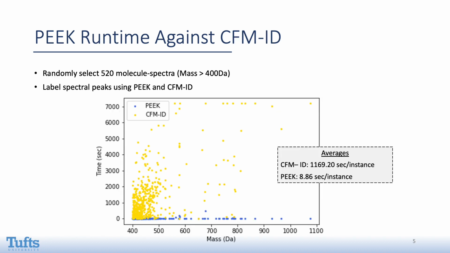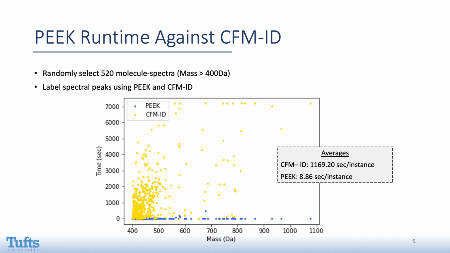We conducted a second experiment to assess Peak's runtime with larger molecules. We randomly selected 520 spectra of unique molecules with masses greater than 400 Dalton. We then labeled these spectra with Peak and CFM-ID. Here is a plot of how the two algorithms performed at different masses.